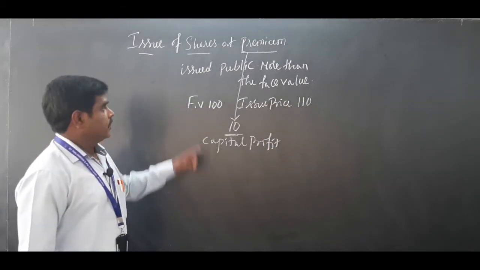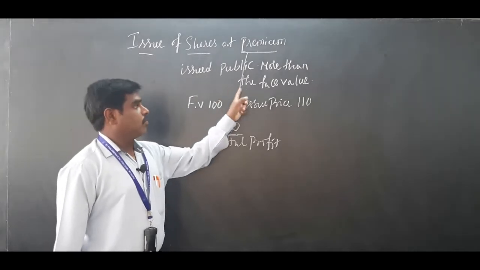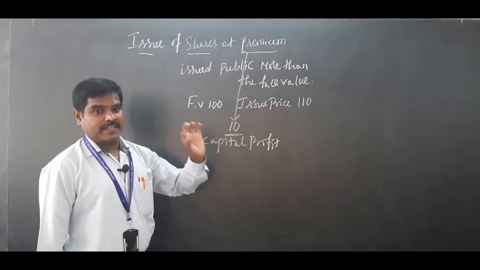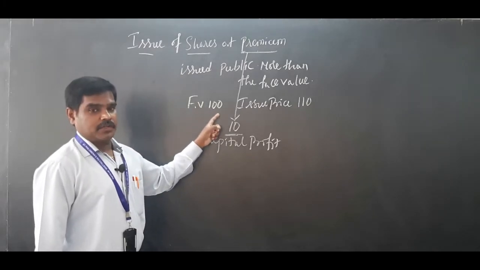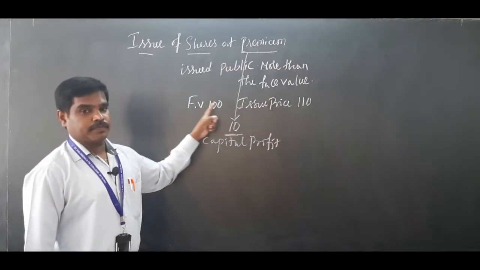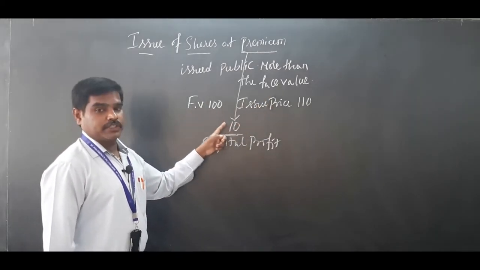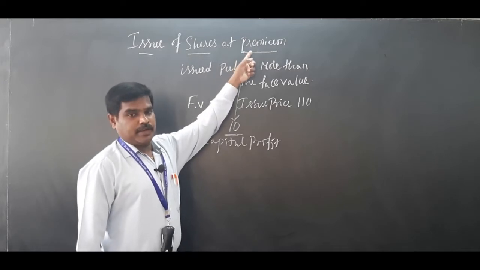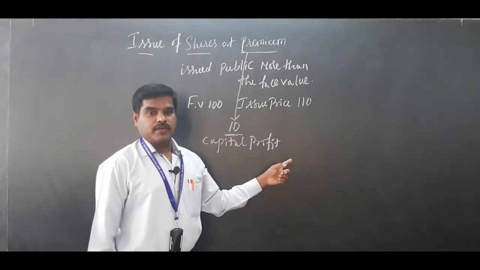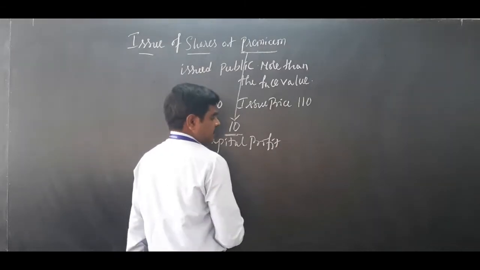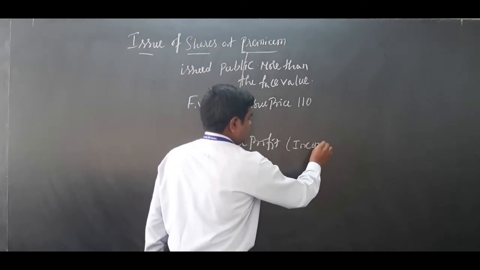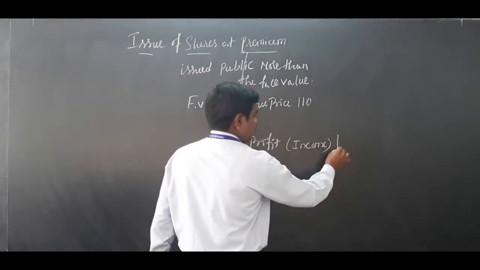I repeat. When shares are issued to the public more than the face value, it is called issue of shares at premium. For example, a 100 rupee face value share is issued to the public for 110. The difference between issue price and face value, the 10 rupees, is what we call share premium. It is a capital profit to the company. Profit means income, so the income of the company increases.